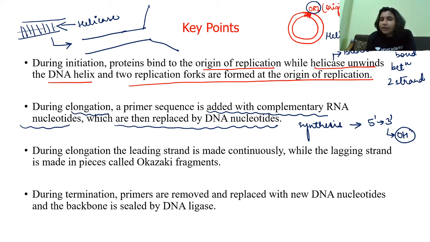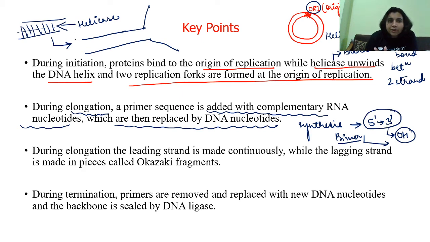So this hydroxy group is basically provided by the primer, right? In this elongation process, a primer sequence is added with complementary RNA nucleotides, which are then replaced by the DNA nucleotides, right? During elongation, synthesis always takes place from 5' to 3'. This is a very important point, right?